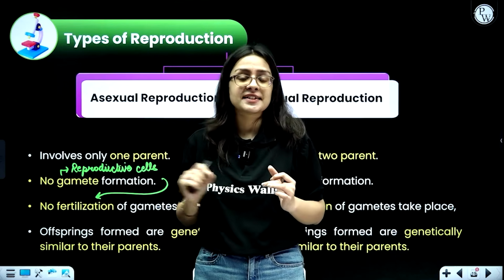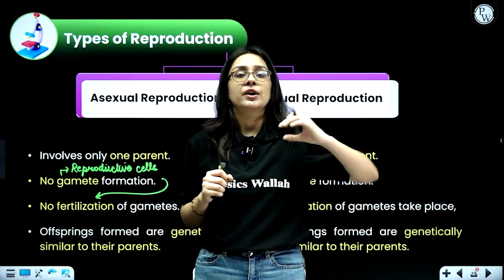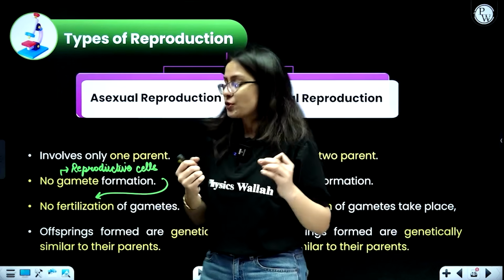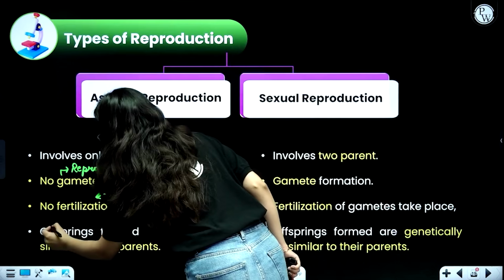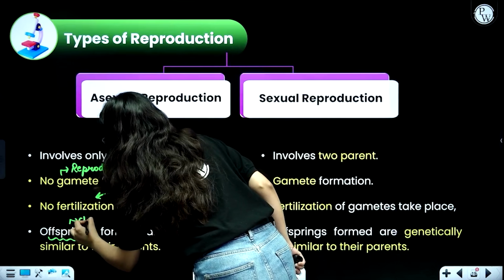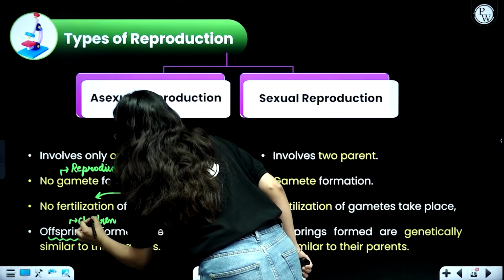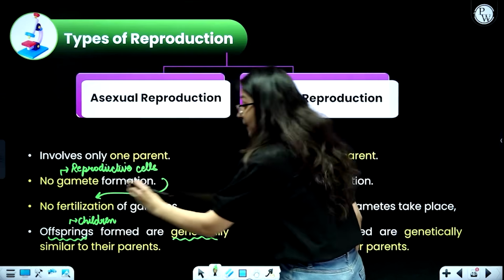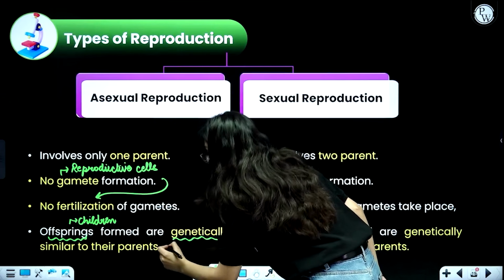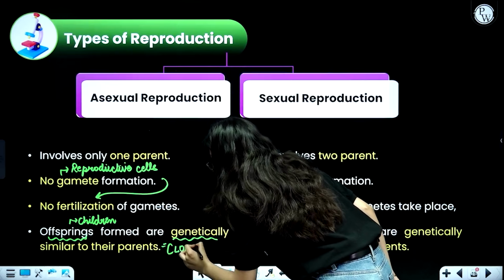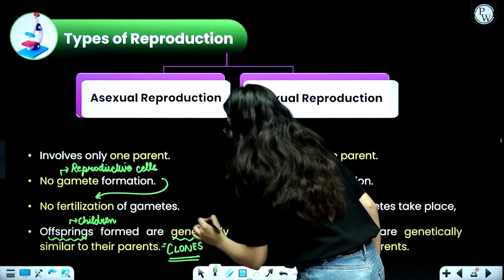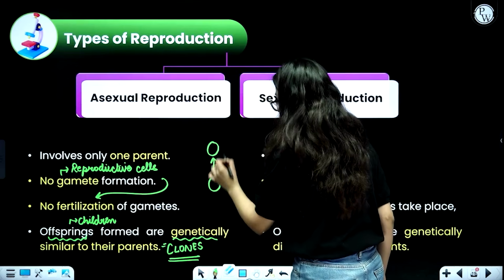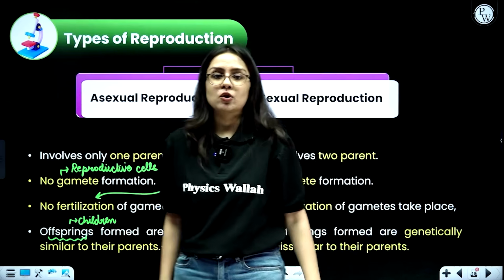The same happens in the case of asexual reproduction: whenever one single parent produces a new organism, there is no difference in the new organism or the children. The offspring formed, offspring, beta, means nothing but children. Offspring simply means children, but since children is quite a generic term, we will use a biological term, offspring. They are genetically similar to the parents, and children which are genetically similar to the parents are also called clones. So the genetic makeup of the children as well as their parent will be exactly a Xerox of each other, and then the children are called clones.